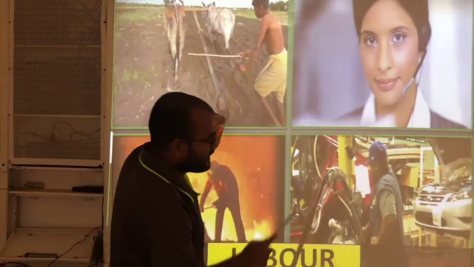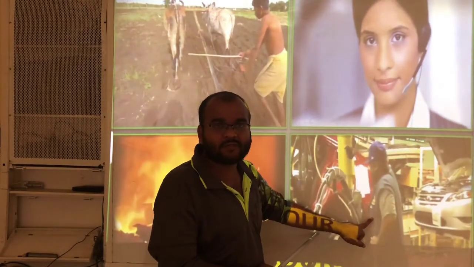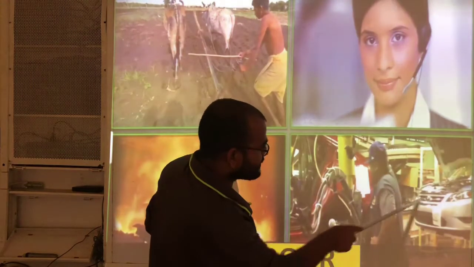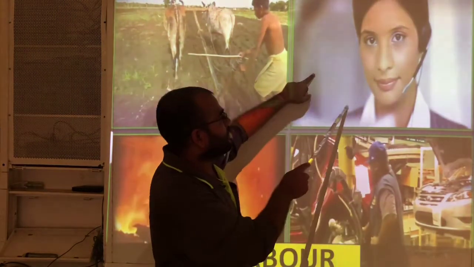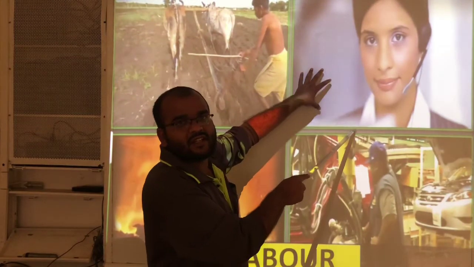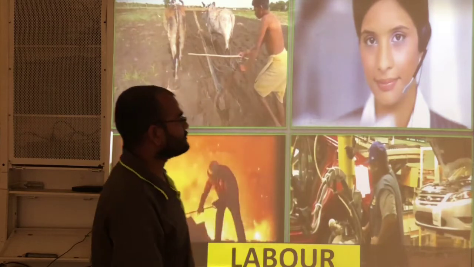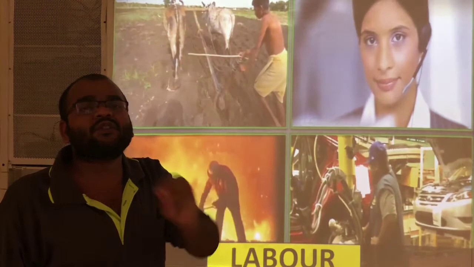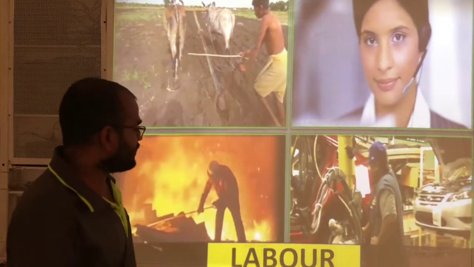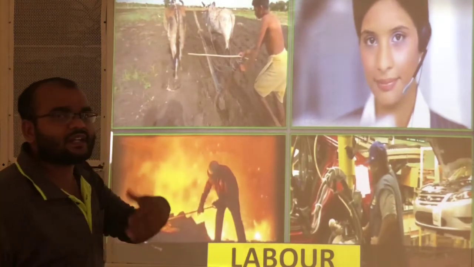Here he is running some machine. What is he doing here? I think he is repairing something. And she is an educated laborer. All these people work in order to produce something. That's why they are called laborers. Without labor we can't produce anything.